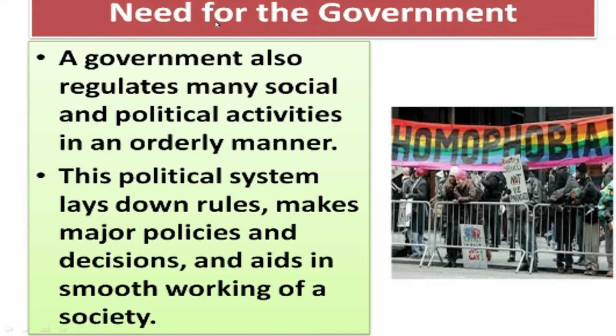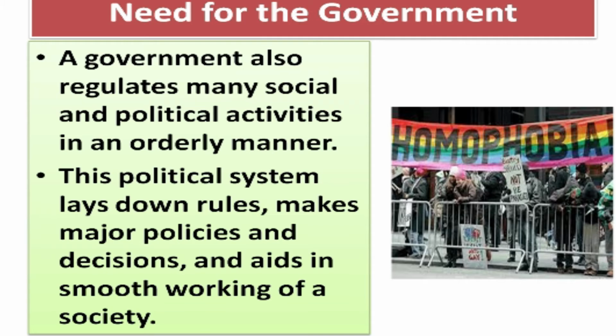Why do we need the government? Here are some aspects below. First of all, a government regulates many social and political activities in an orderly manner. Why do we need it? If we want to run our society smoothly, we need a government.